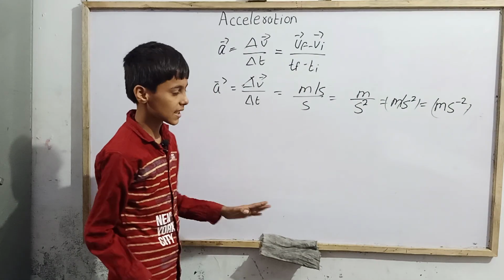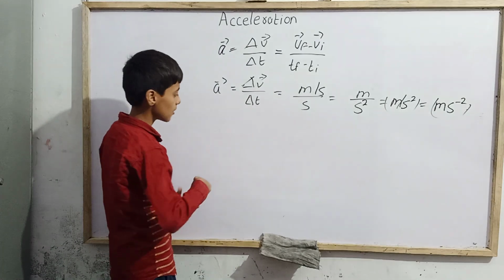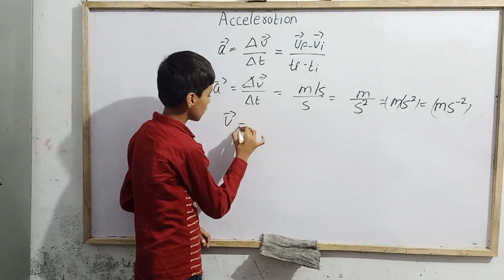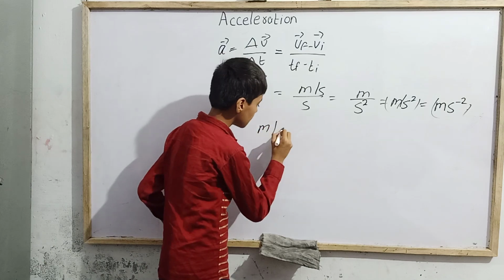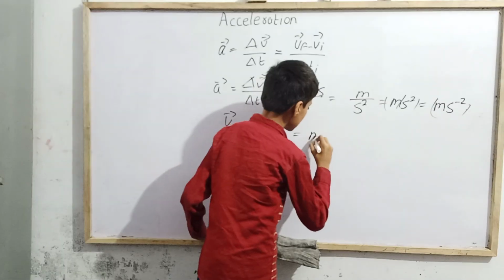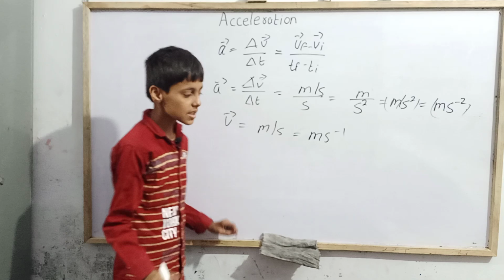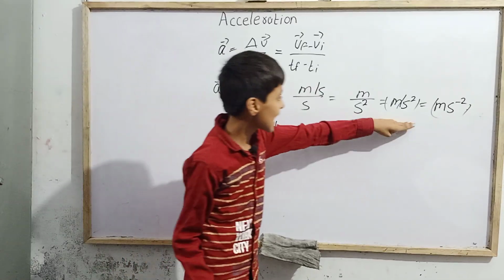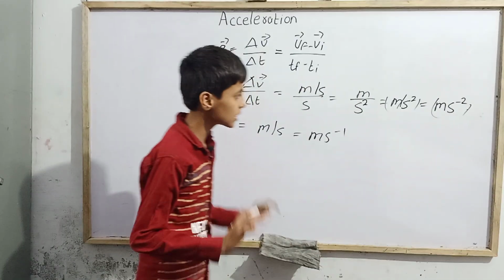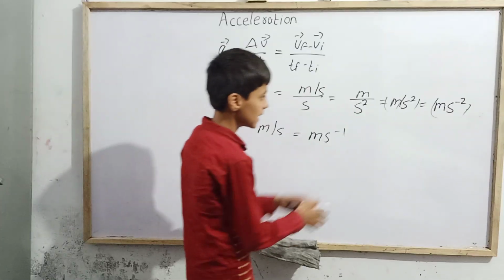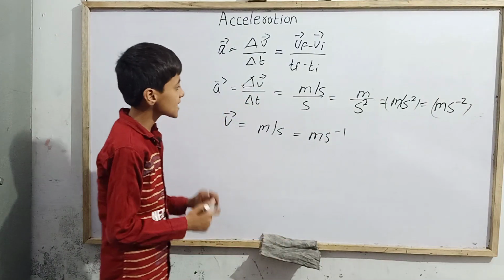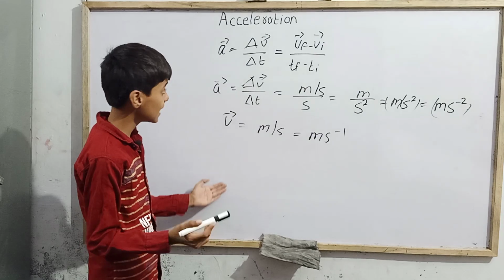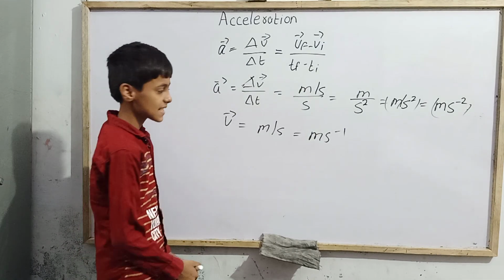Both are correct, just like for velocity we can write meter per second or meter second inverse. Both are the same, only written in a different manner. So this is the unit of acceleration. Now dimensions of acceleration, that's a nice question.